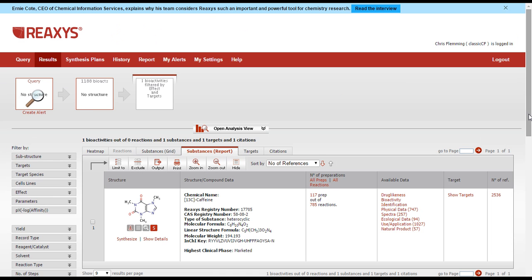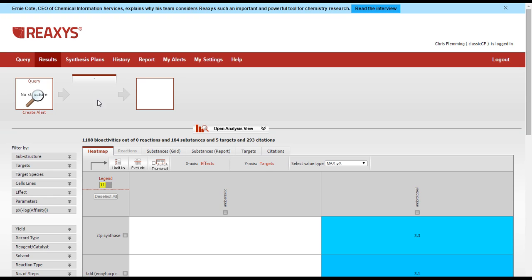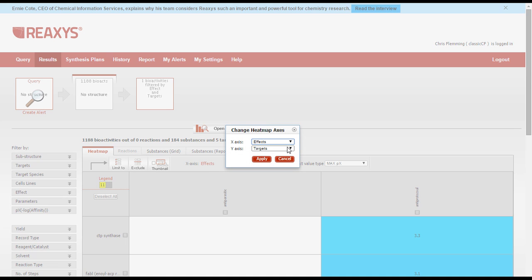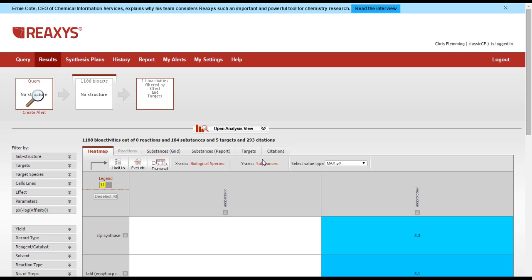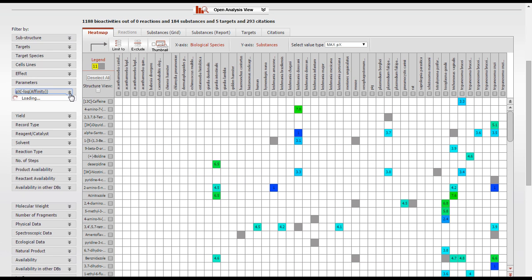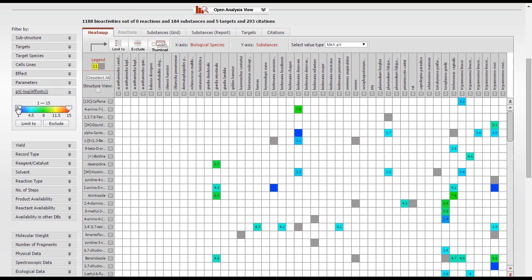With many antiparasitics and antiprotozoals, the targets may not be known, but the biological species that they were tested on is known. Which substances had the highest px values? What biological species were they tested on? Change the view to biological species and then filter out the lower performing substances.